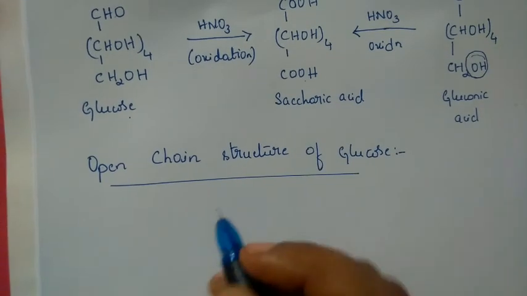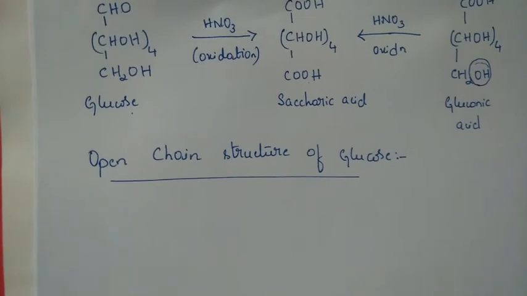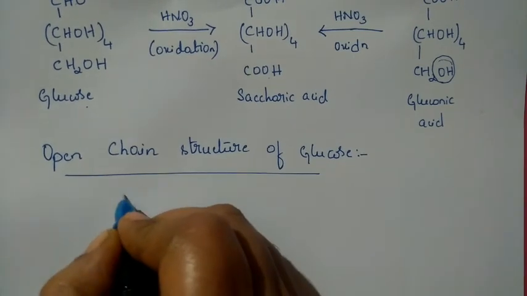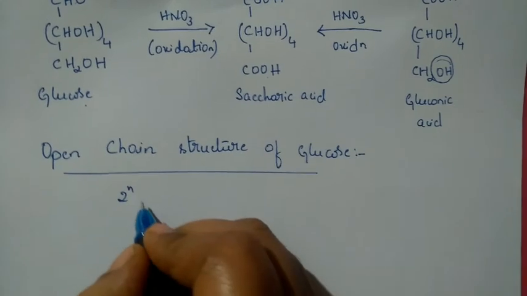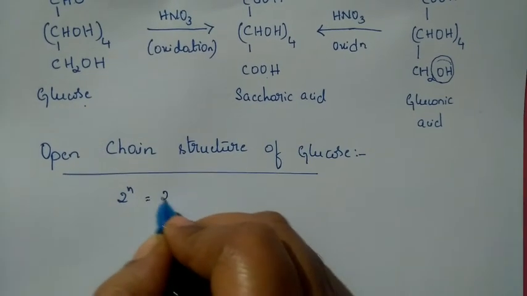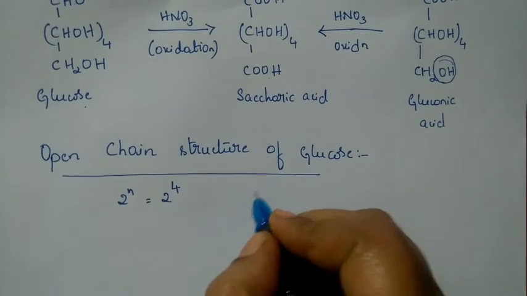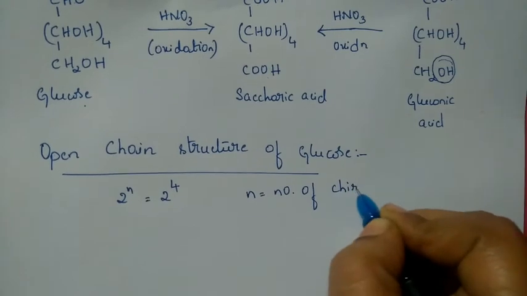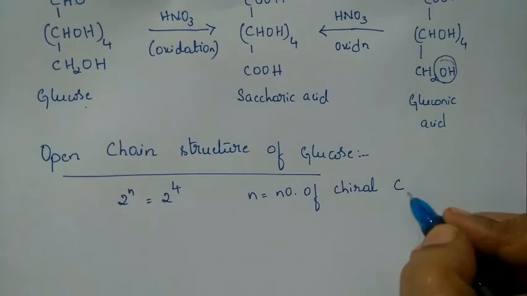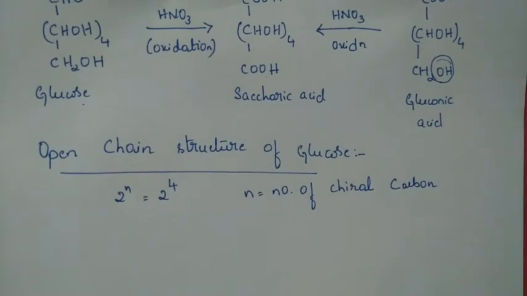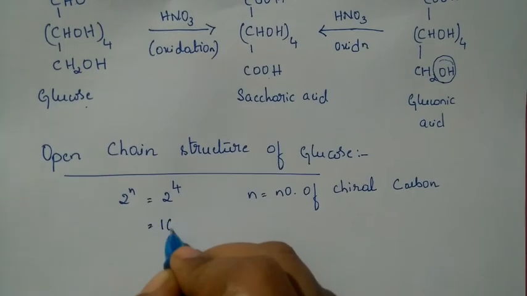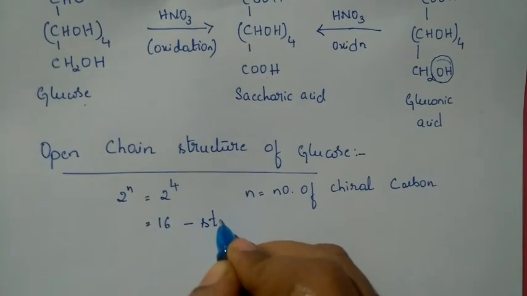We have a formula to check the stereoisomeric forms: 2 to the power of n, where n is the number of chiral carbons. Glucose has 4 chiral carbons, because of which we are going to get 16 stereoisomeric forms.